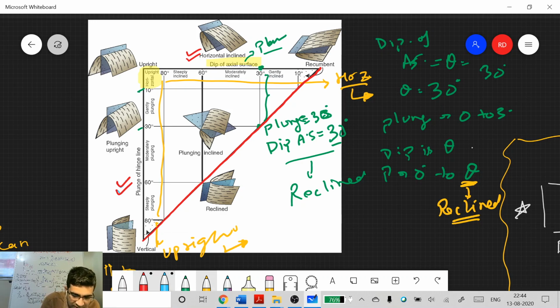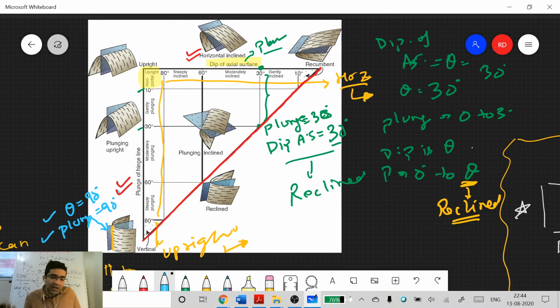So look at this plunge. We are drawing it in yellow. And this axial surface. So dip of axial surface theta is equal to 90 degrees. Plunge is also 90 degrees. So you see theta and plunge are the same, so it has to be a reclined fold.